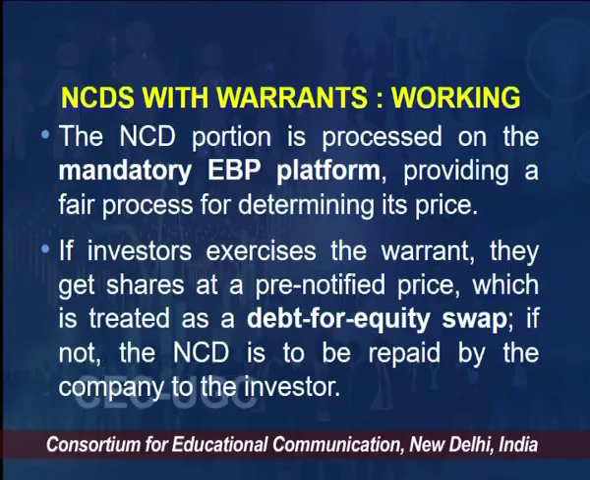Okay. So further, the NCD portion is processed on the mandatory EBP platform, providing the fair price for determining its price. If investors exercise the warrant, they get shares at a pre-notified price, which is treated as a debt for equity swap. If not, NCD is to be repaid by the company to the investor. So it's very clear what I actually just read for you. The non-convertible debenture, the portion which is the debenture portion, is processed on the mandatory EBP platform.